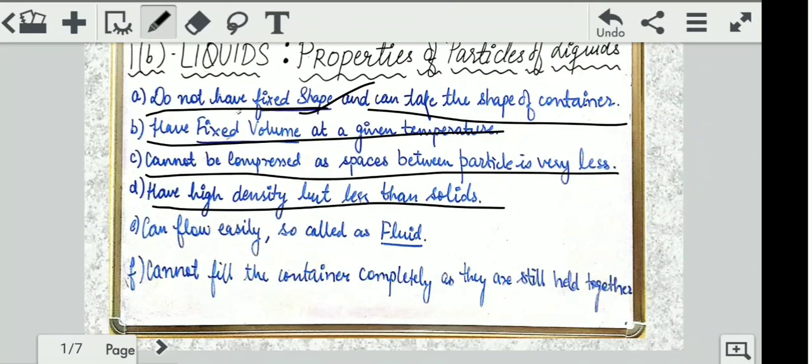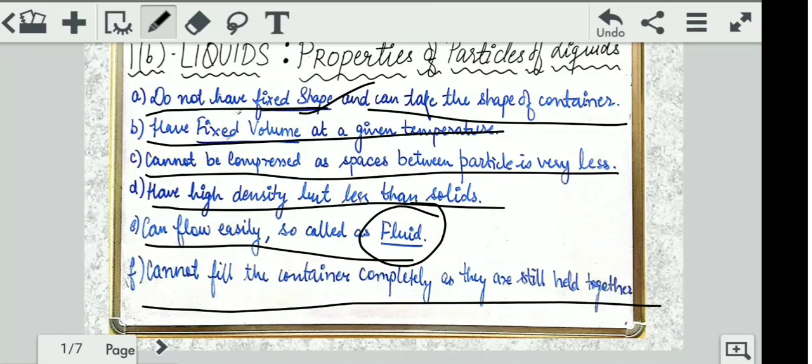Also, they can flow easily and so are called fluids. Obviously water can flow, rivers, oceans, water is flowing, right? The connecting tributaries, connecting other rivers. So obviously it is the property of liquid that it can flow. Therefore we call it a fluid. I missed one point: solids, as they cannot flow, are rigid in nature. They do not move from one place to another until and unless you apply a force on them. But liquids have the characteristic of flowing from one end to another, and that is why they are called fluids. They cannot fill the container completely as they are still held together.